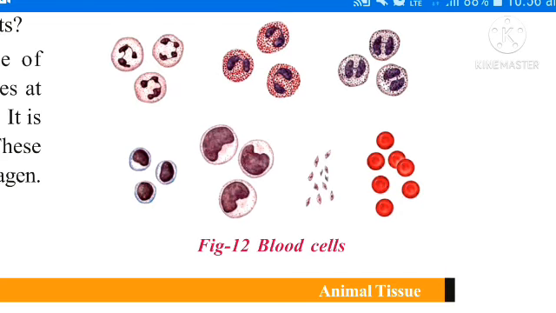Actually, blood is also a connective tissue which has different components. Let us know more about blood. Do you know, children? There is a red stream that flows in closed canals in our body. Think, what is it? That is blood. The red stream that flows in closed tubes in our body is called blood. It is also a type of connective tissue.